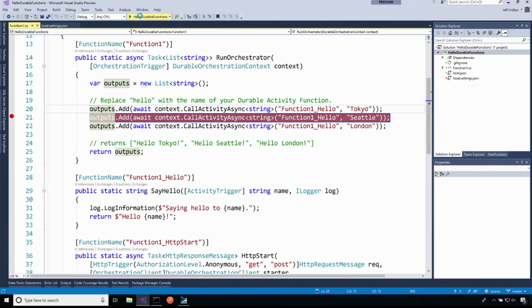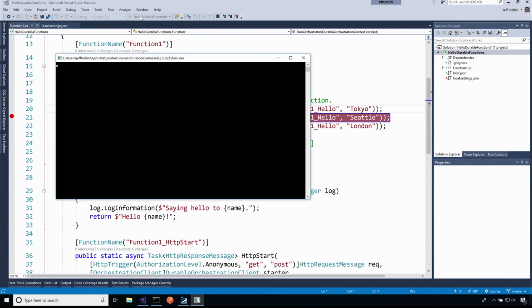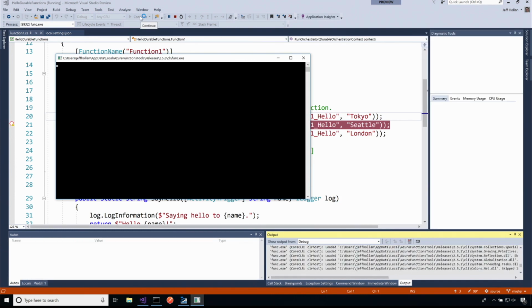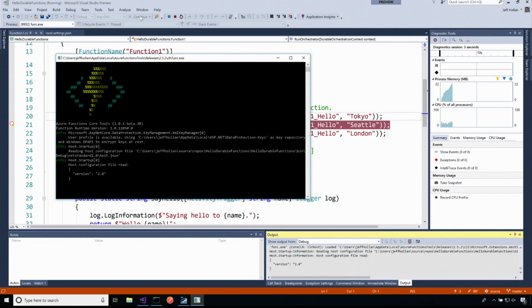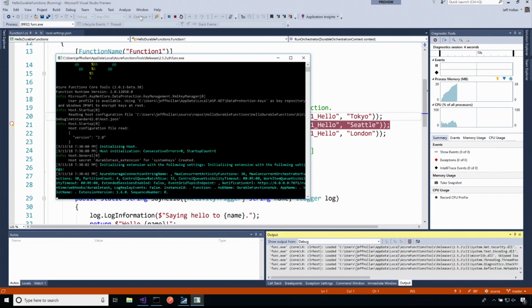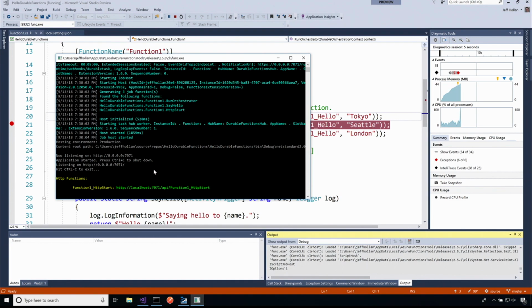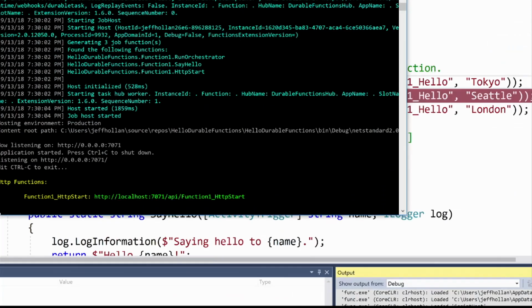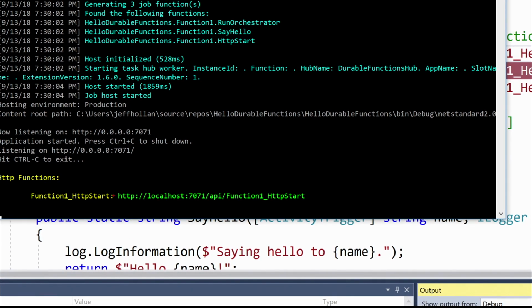Let's click here and run this function. It's going to spin up the Azure Functions runtime here inside of Visual Studio. This is the exact same runtime that will be running once I publish my function to the cloud. It's going to spin up and see that I've written these few different pieces, and you'll see here in just a second it should actually give us this endpoint. Okay? So it logged a few things. It's like, yep, I found all your functions. It looks good. And it's actually going to give us this nice endpoint.